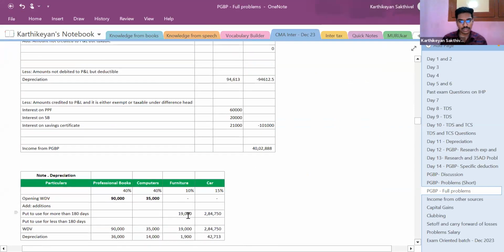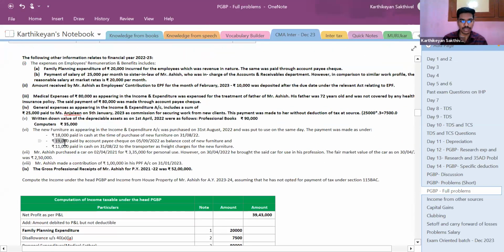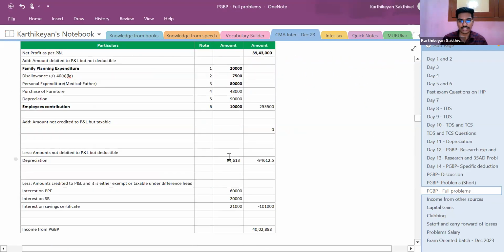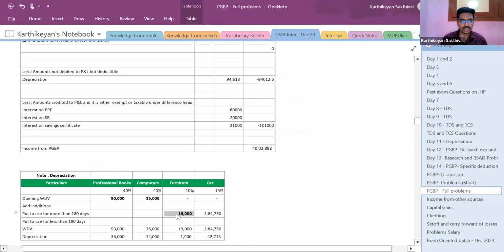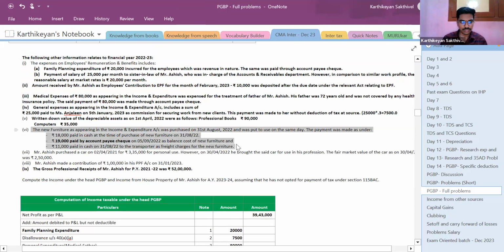Put to use for more than 180 days. This is furniture. If the amount is more than 10,000 and if it is paid in cash, you cannot claim it as cost. We saw this in the definition of cost. So the amount which can be claimed as addition is 19,000 only, paid by account payee cheque. This 19,000 alone can be claimed as cost. So we take the 19,000 as cost. So this adjustment is done.